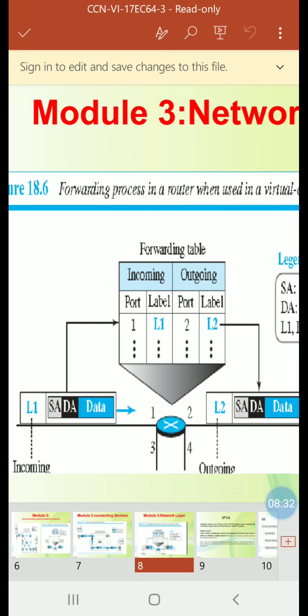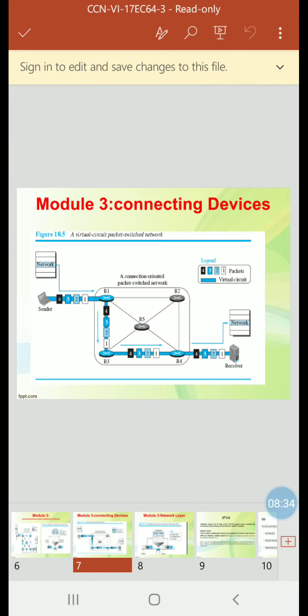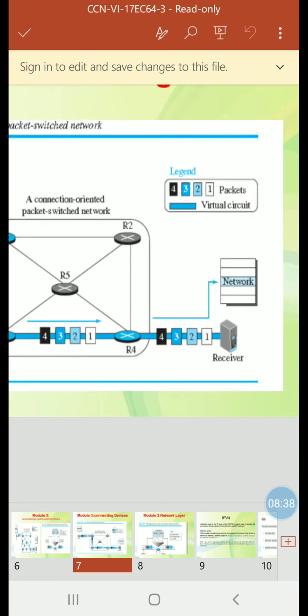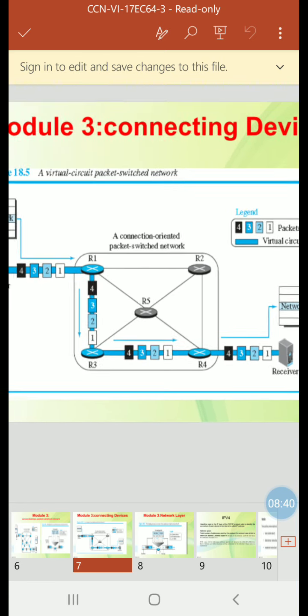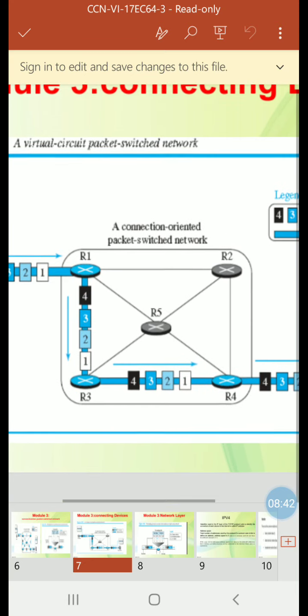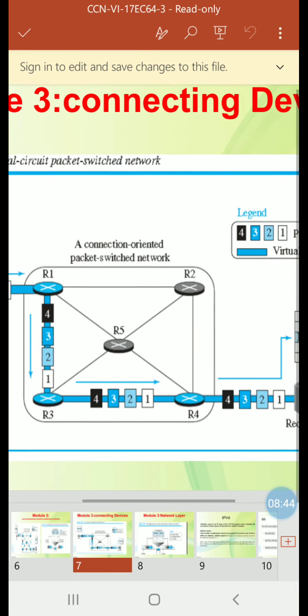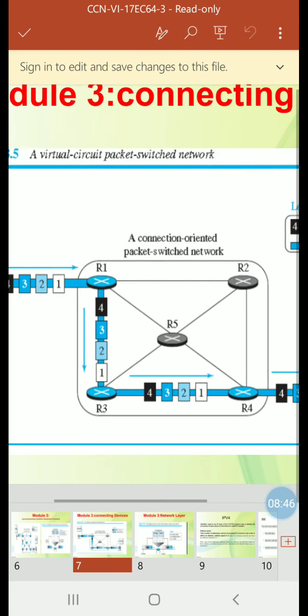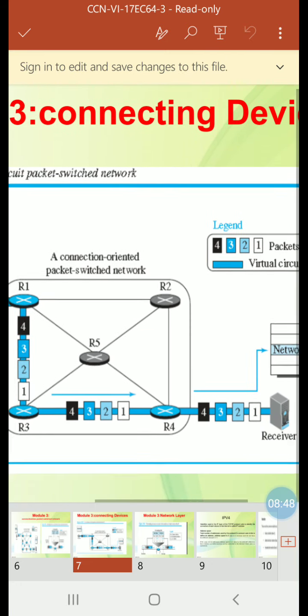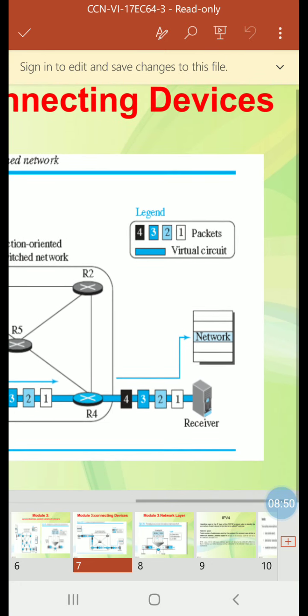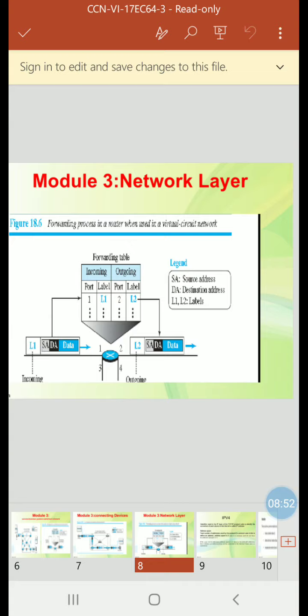So this figure is going to show the concept of connection oriented service. You can see this. Based on the label in each packet, the packet is forwarded.